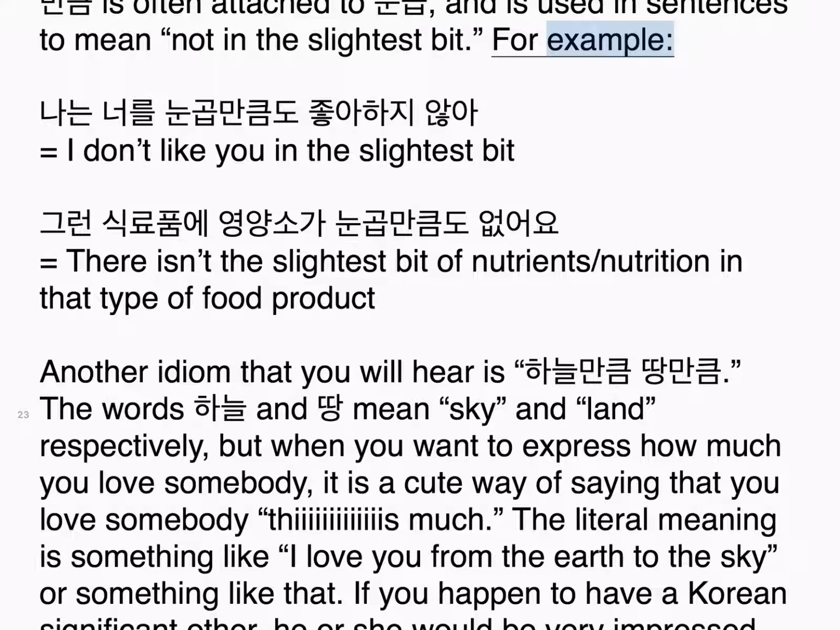For example, 나는 너를 눈곱만큼도 좋아하지 않아. I don't like you in the slightest bit. 그런 식료품에 영양소가 눈곱만큼도 없어요. There isn't the slightest bit of nutrition in that type of food product.